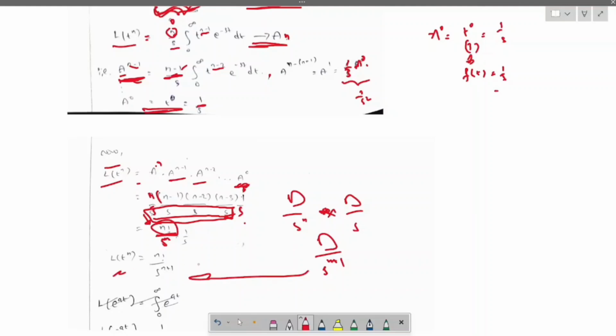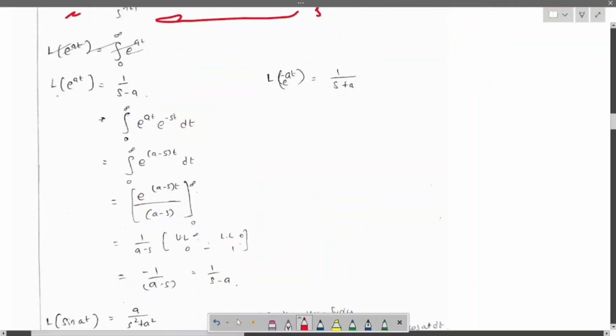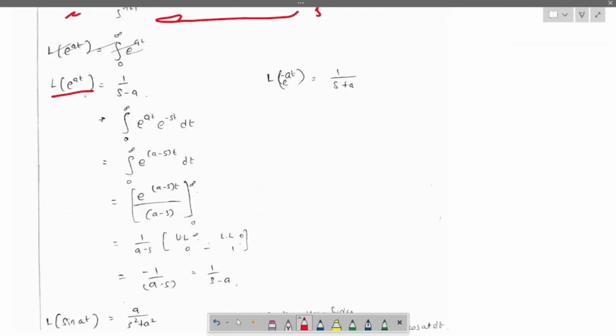I hope you got the thing. Just this is a formula, you need to learn it by heart. I am giving the derivation also. I hope you got the thing on this. Let us see. Laplace of e power at equals 1 by s minus a. Okay, let us derive this.